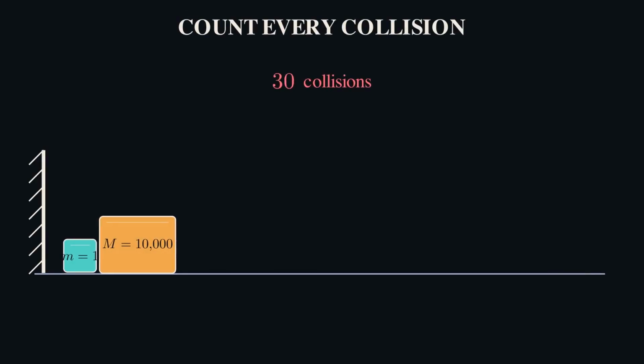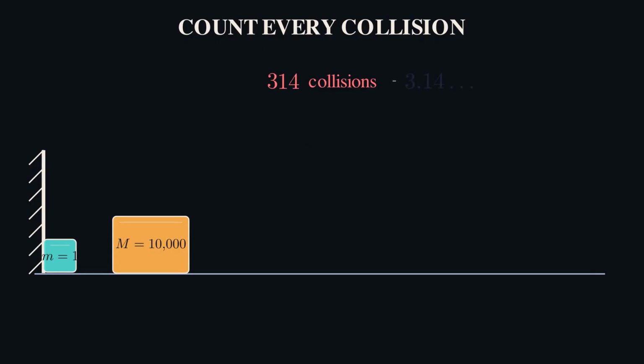These two sliding blocks just calculated pi. The heavy block slides left, the light block gets trapped against a wall, and we count every collision. Block against block. Block against wall. With equal masses, the total is 3.